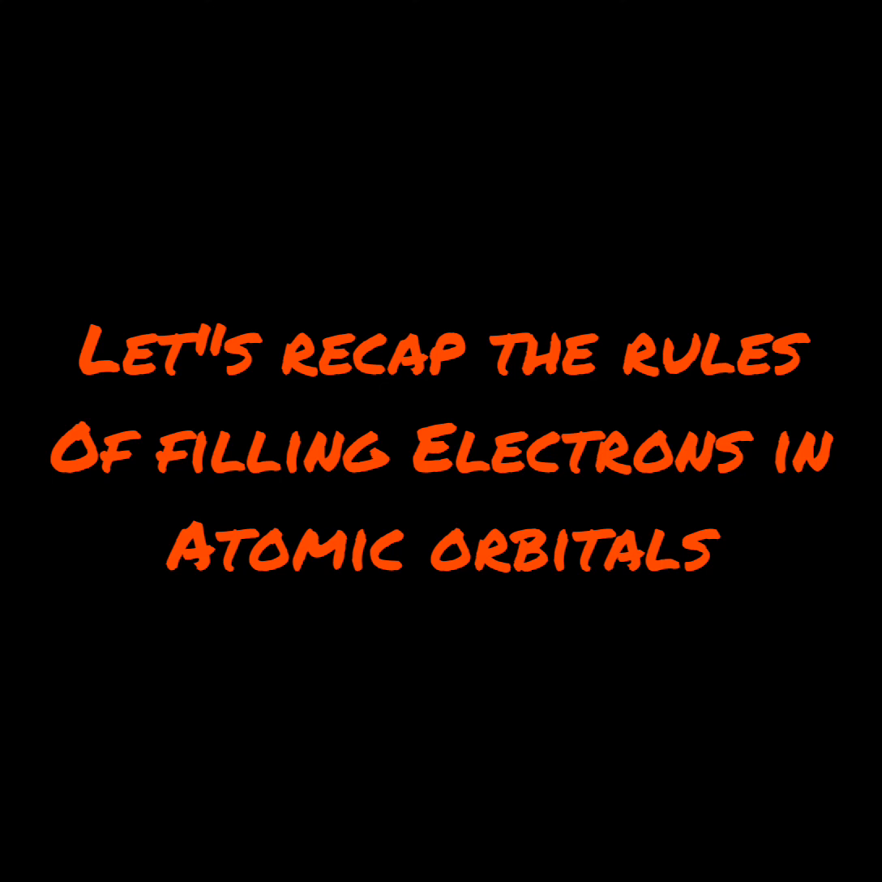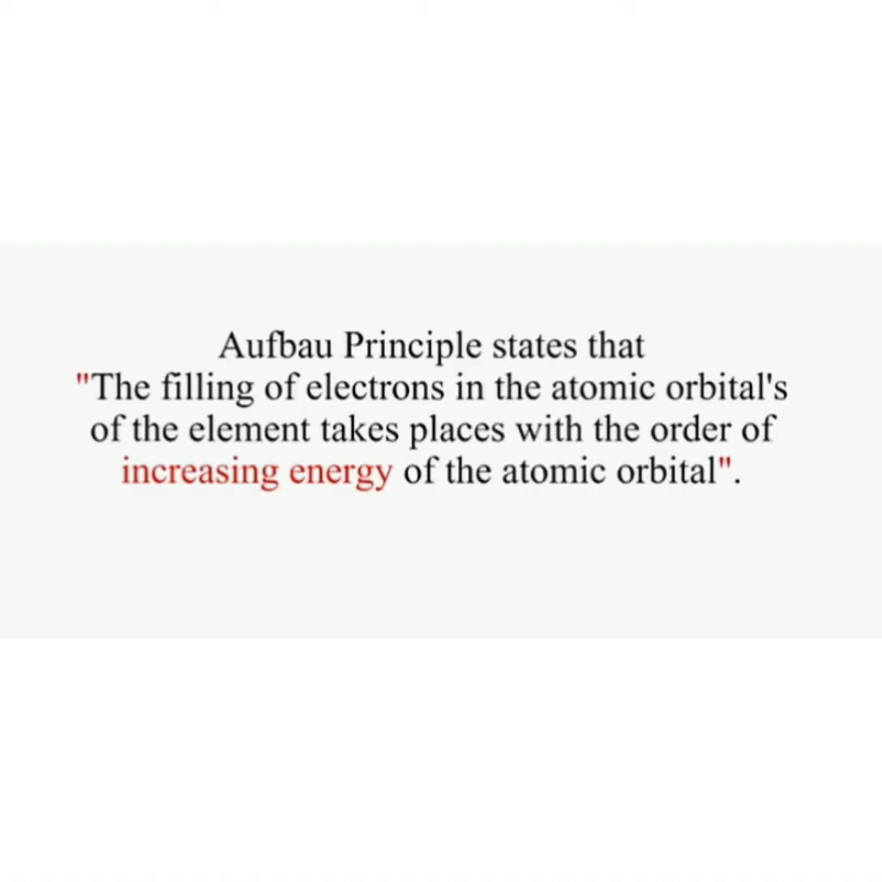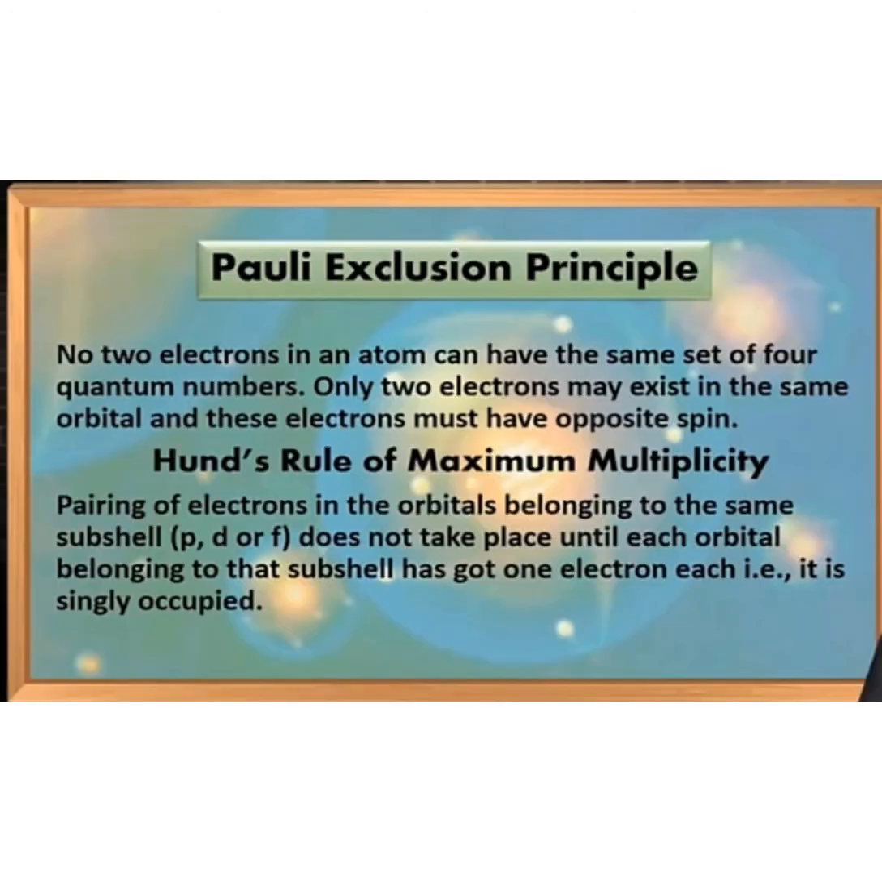Let's recap the rules of filling electrons in atomic orbitals once again quickly. The Aufbau principle states that filling of electrons in an atomic orbital of an element takes place in the order of increasing energy of atomic orbitals. Pauli's exclusion principle says that no two electrons in an atom can have the same set of four quantum numbers. It also indicates that an orbital can hold only two electrons and that these electrons must have opposite spin.